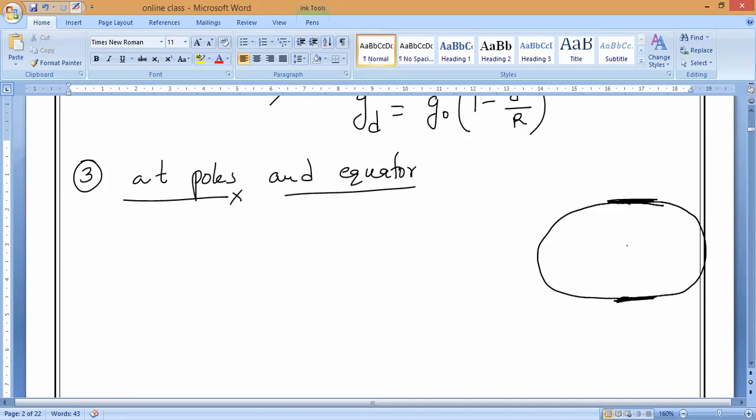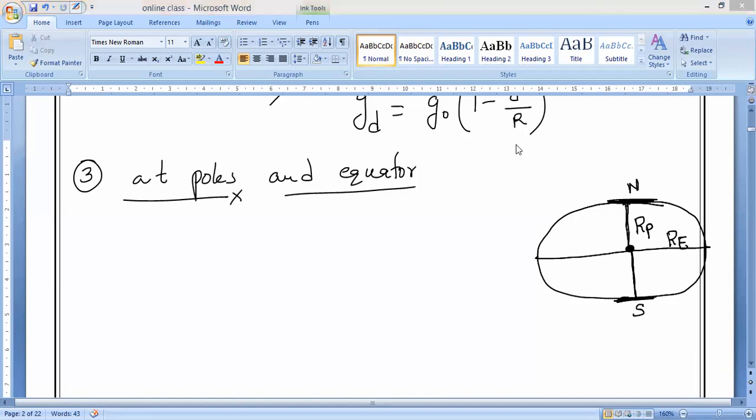Now imagine this is the center of the earth, and this is the equator line. This is the radius at the poles, the north pole and south pole, which I take as RP. In the same way, this is the radius at the equator, which I take as RE. Everybody, are you clear?